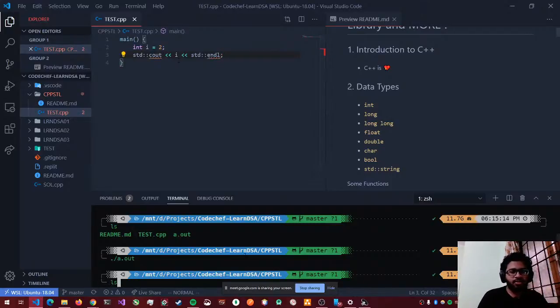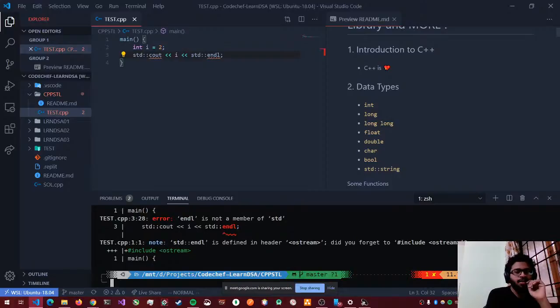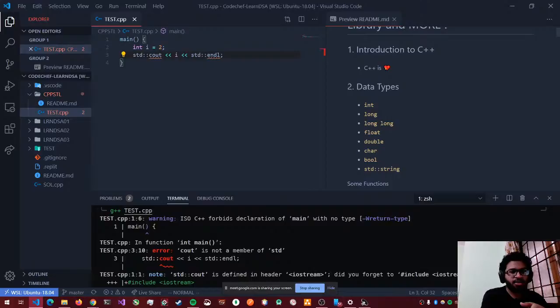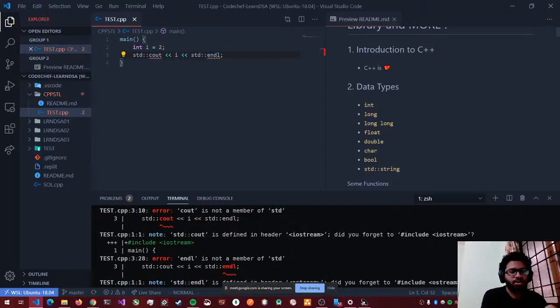Okay, so let's try to compile our program again. When I compile this program, you can see my compiler gives a lot of warnings and errors, right? Like what is cout, what is std. I didn't really tell you what these are. So don't worry, for now we'll go to what they are exactly.